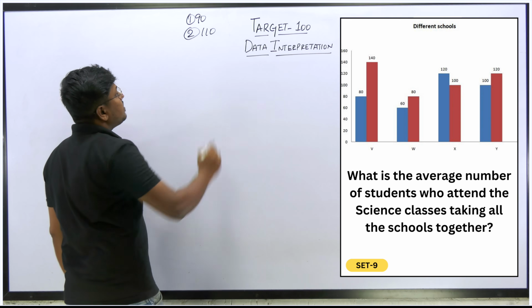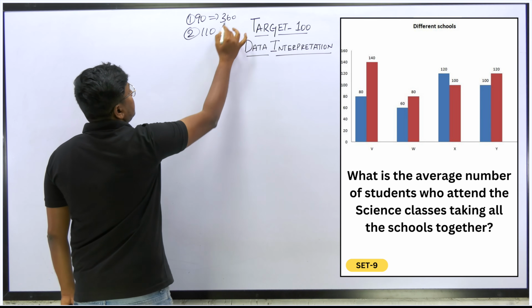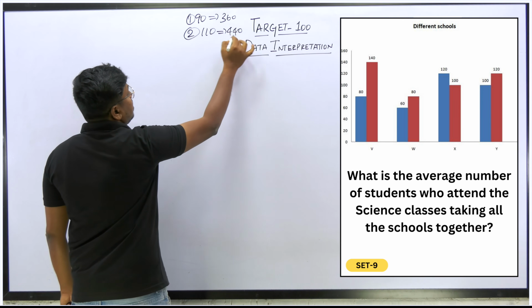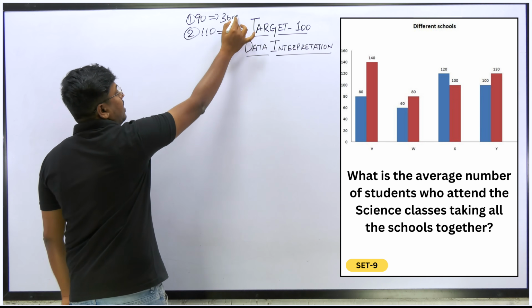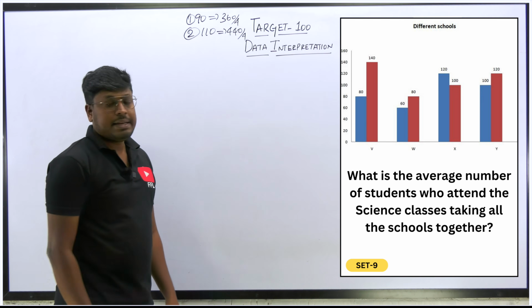Easy, right? So this will be 360 and this will be 440. So 440 divided by 4 that we got 110, and 360 divided by 4 we got 90.